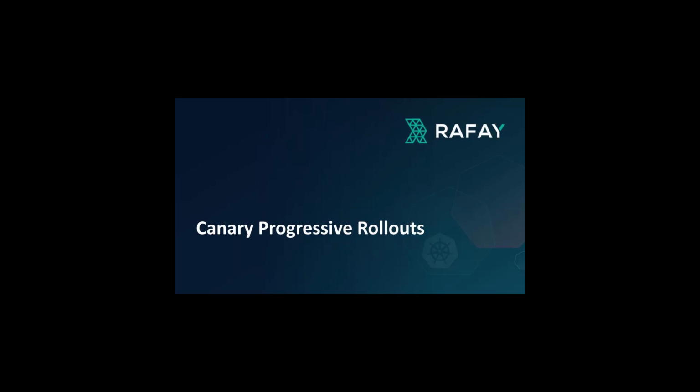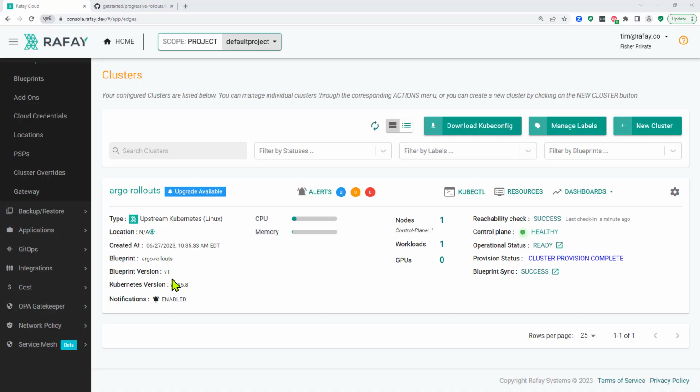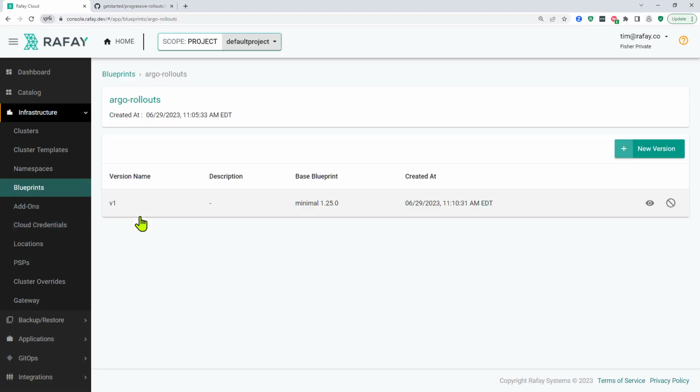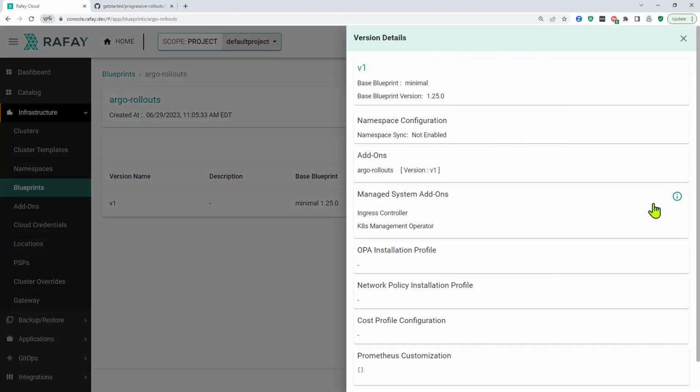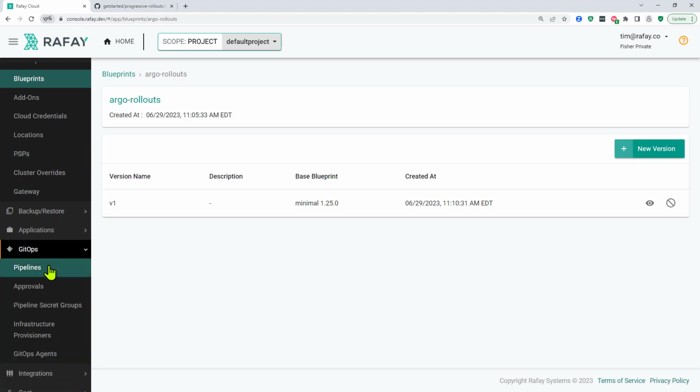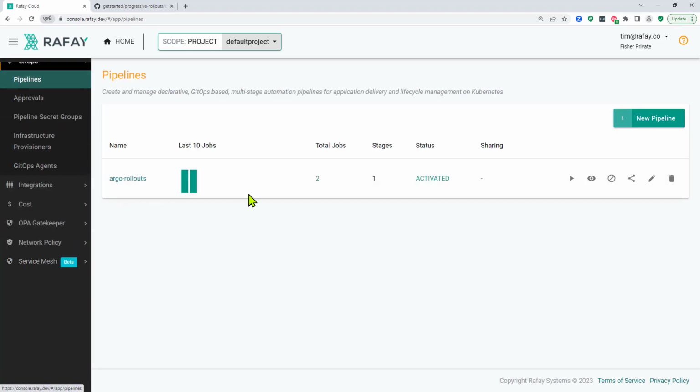In this video, we will show how progressive rollouts can be performed using a Canary strategy. We can see here that a custom cluster blueprint has been applied which contains the Argo Rollouts add-on. Here, we have set up a GitOps pipeline which contains a single stage which will deploy a workload.